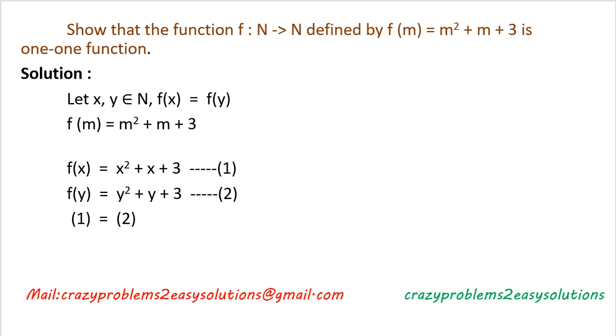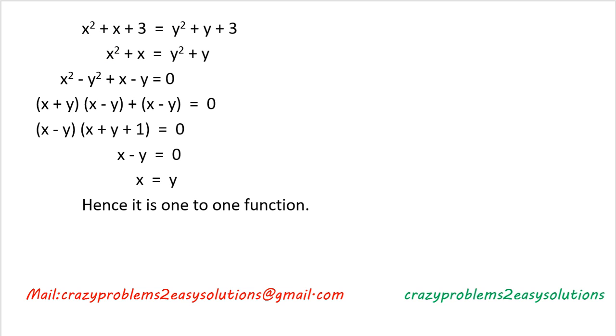So x square plus x plus 3 equal to y square plus y plus 3, then the 3 gets cancelled, x square plus x equal to y square plus y, so x square minus y square plus x minus y equal to 0. Then we apply the x square minus y square formula, x plus y into x minus y.